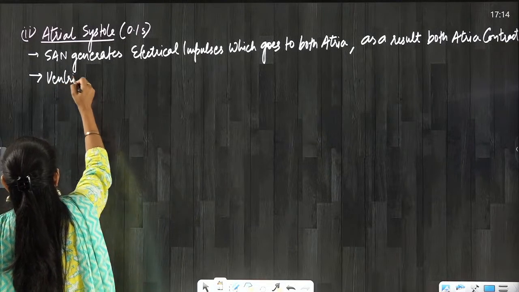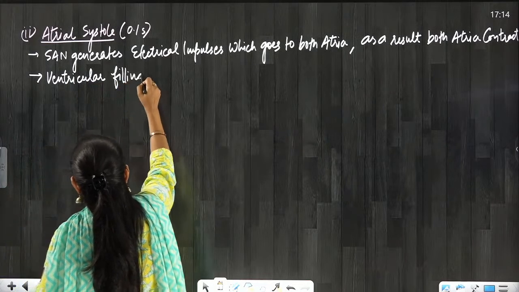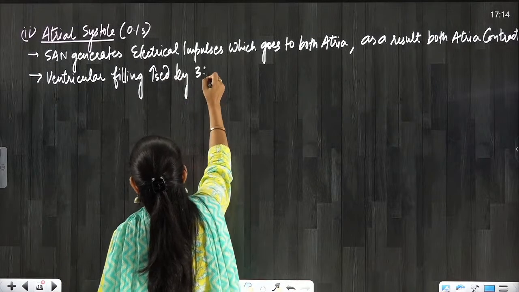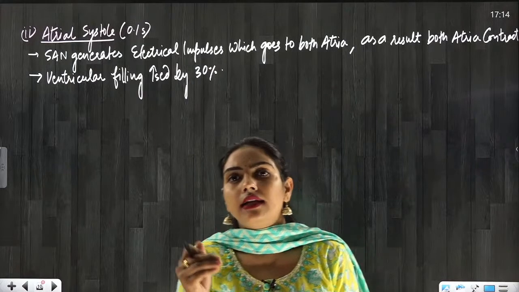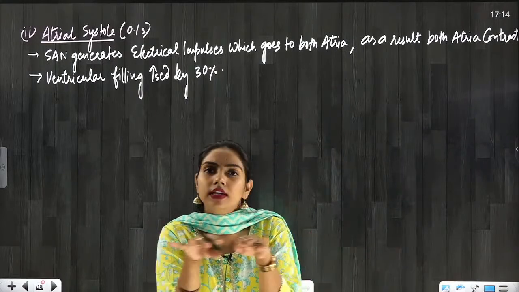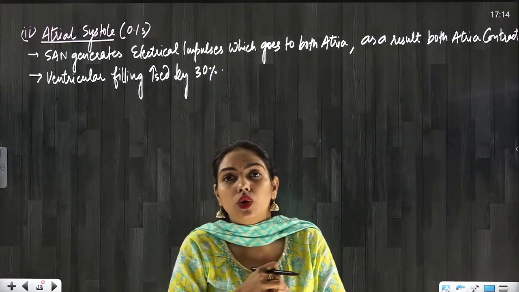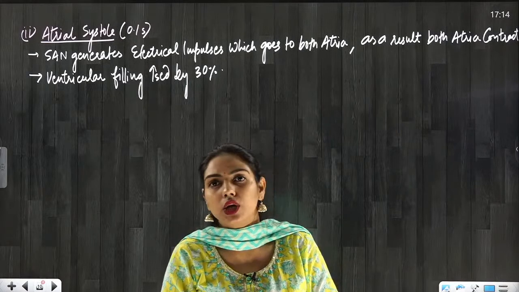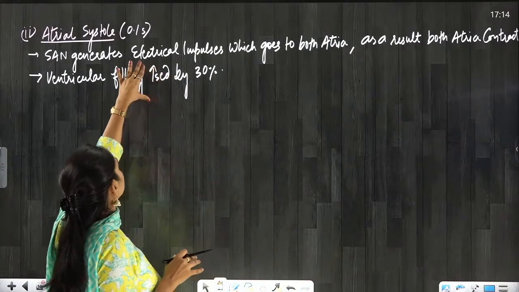Ventricular filling increased by 30%. So if I told you that during the joint diastole ventricles were nearly 70% filled, now after the atrial systole the ventricles are almost 100% filled, everyone? Yes or no? Okay, so this is happening during the atrial systole.